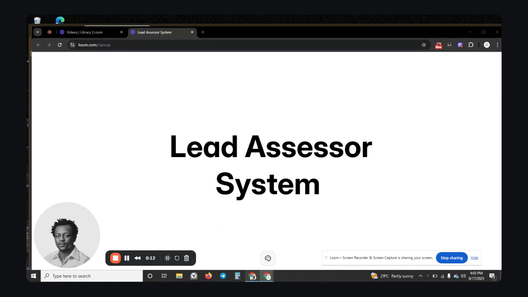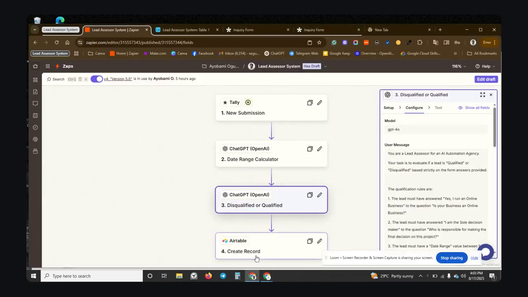What exactly is this system? I built a system that can verify leads for you and disqualify or qualify them based on the inputs they fill in a form. I'm going to run this system for you, and you'll see exactly how it looks before I run you through every thought process and the way I built it. So let's jump straight into it.